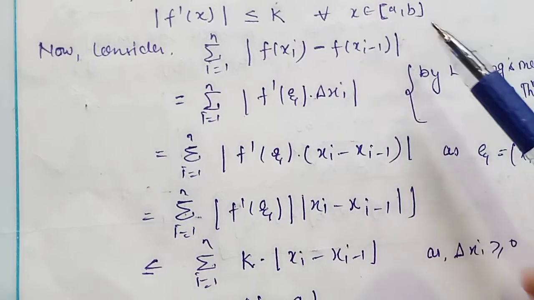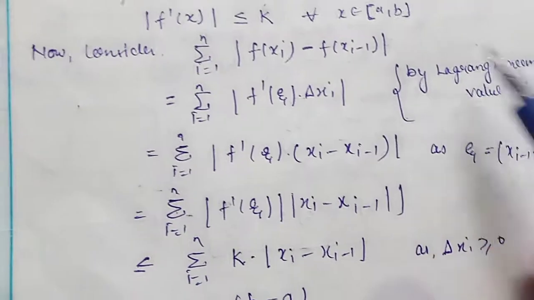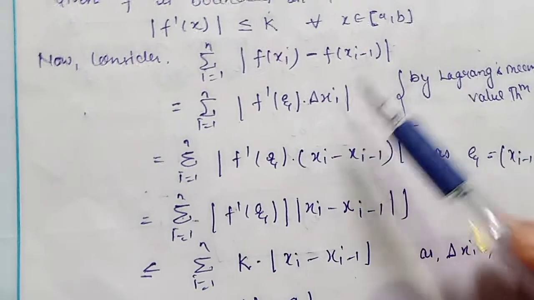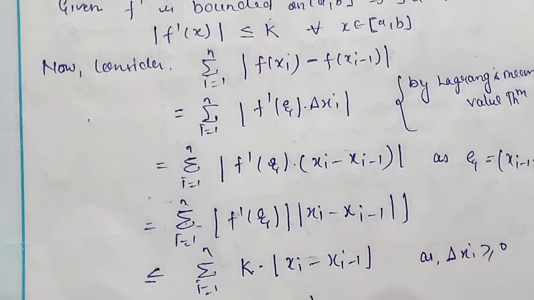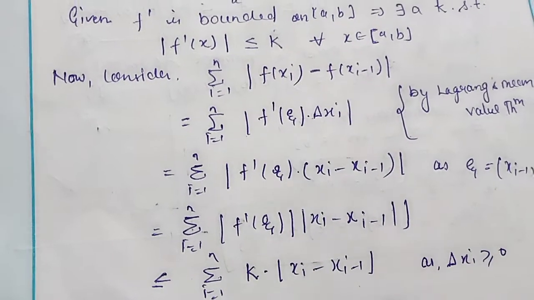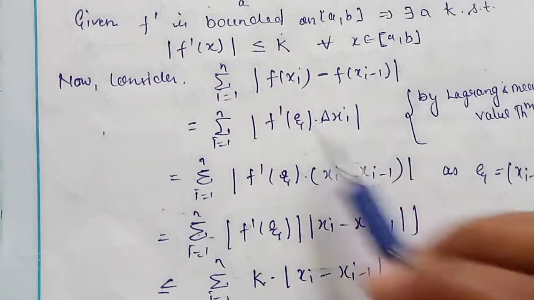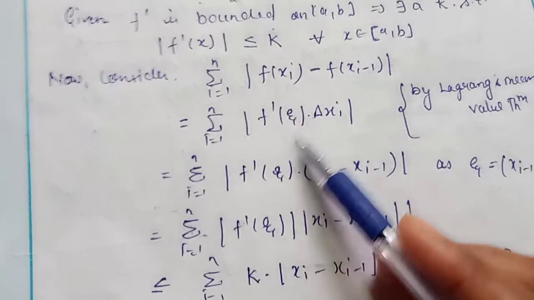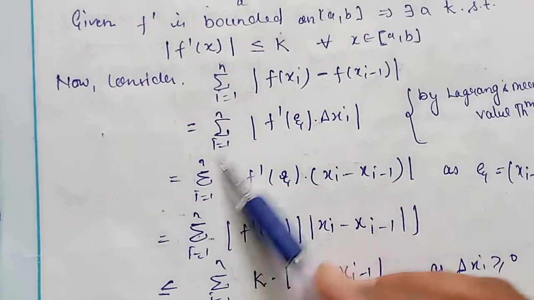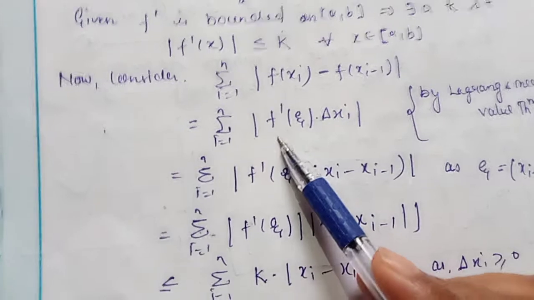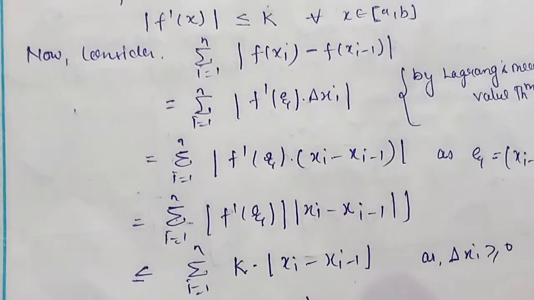And now I am going to use the Lagrange mean value theorem. The Lagrange mean value theorem tells us that f of xi minus f of xi minus 1, divided by xi minus xi minus 1, is equal to f dash of xi. Or f dash xi I am taking as common; you can take f dash x as well. So here the summation, i running from 1 to n, of mod f dash xi into delta xi.